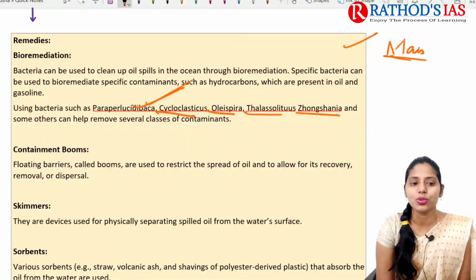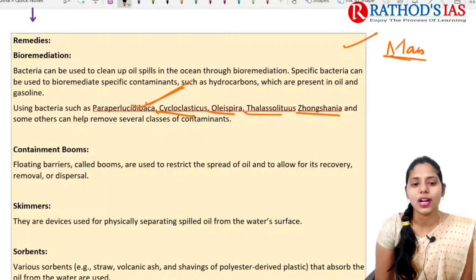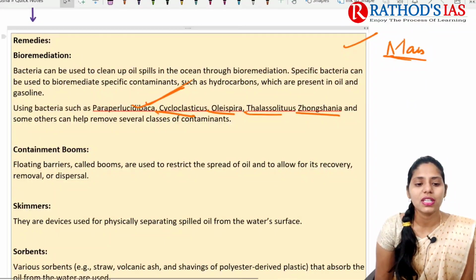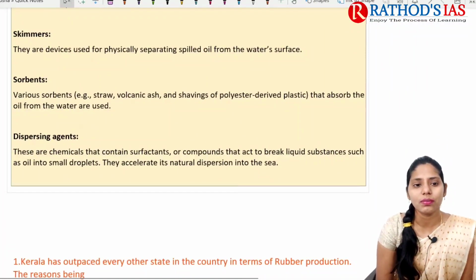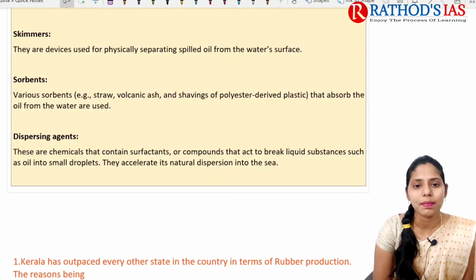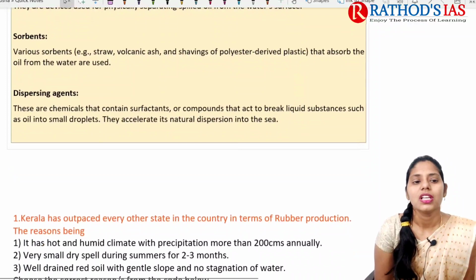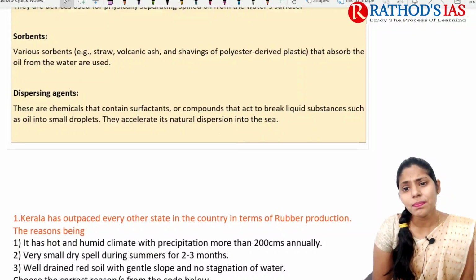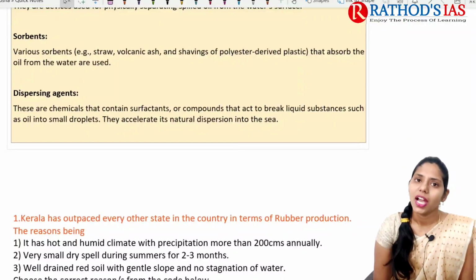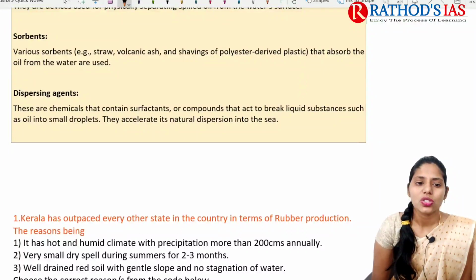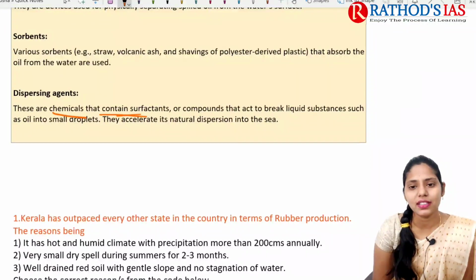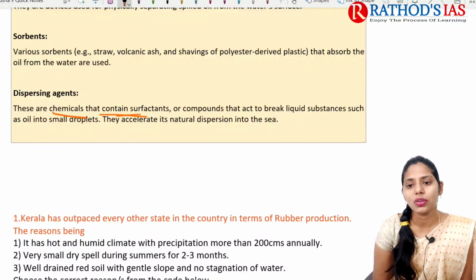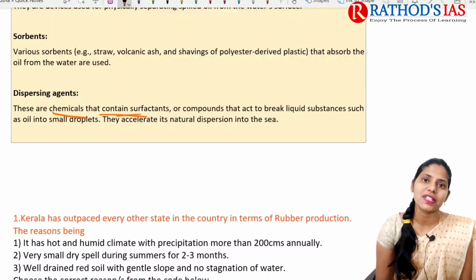And next one is containment booms. We can use some floating barriers called booms. These restrict the spreading of this oil. And next one is skimmers. Skimmers are devices used for separating the spilled oil from the water surface. And sorbents: we can use straw, volcanic ash and some powders that will absorb this oil. And next, we can use some dispersing agents. These are chemicals that contain surfactants, and these break liquid substances such as oil into small droplets. So these are some important measures that can be taken.